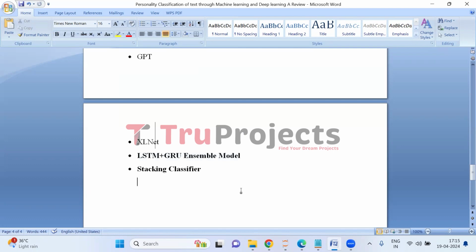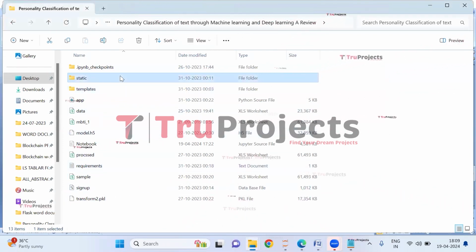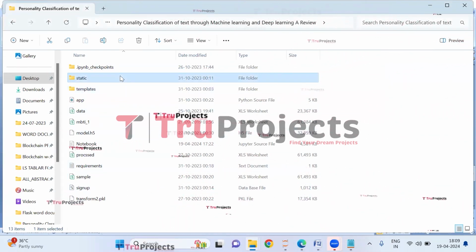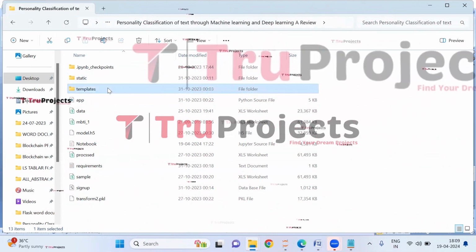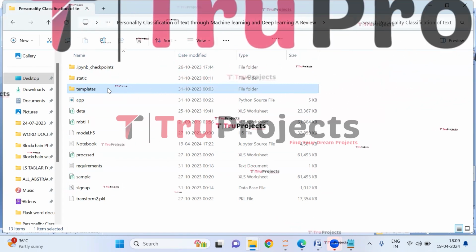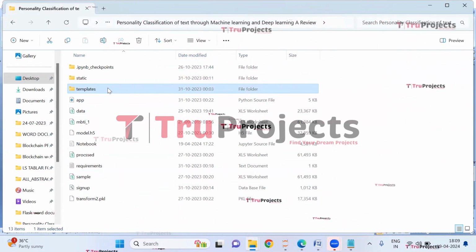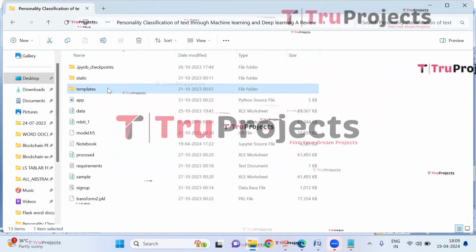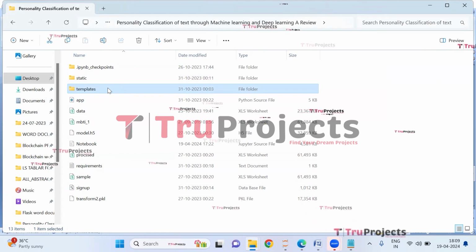To execute this project, first we need to open the code folder, which contains the project source code files. So here, this is the static folder. This folder consists of files related to CSS, JavaScript, and Bootstrap. This is the templates folder. This folder contains all the HTML pages used in the project. It includes files like index.html, home.html, about.html, and more, which represent different pages of the website.